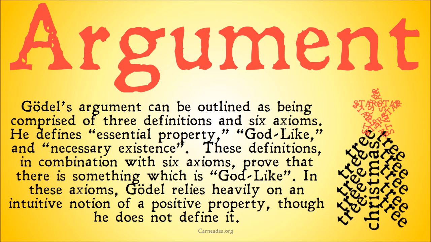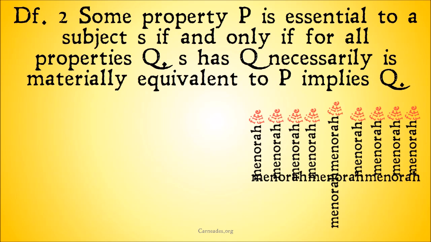These definitions, in combination with 6 axioms, prove that there is something which is godlike. In these axioms, Gödel relies heavily on an intuitive notion of a positive property, though he does not define it. If you accept his definitions and axioms, the argument goes that you must also accept that God exists. So let's take a look.